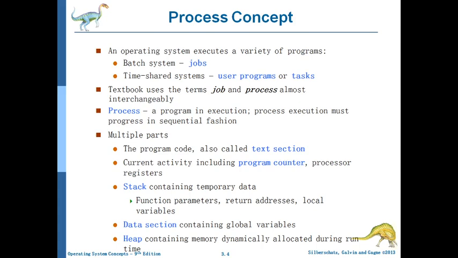You have a stack, which contains temporary data. The stack has function parameters. If you are calling a function or returning from a function, it has the return address, local variables, and so on. There is a data section, which contains global variables. There is a heap, which contains memory dynamically allocated during runtime.